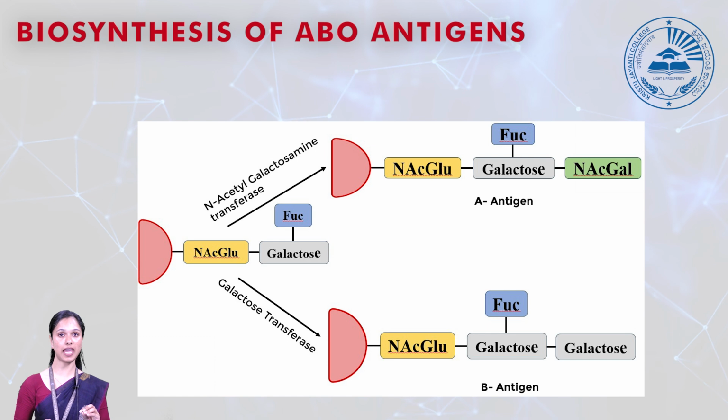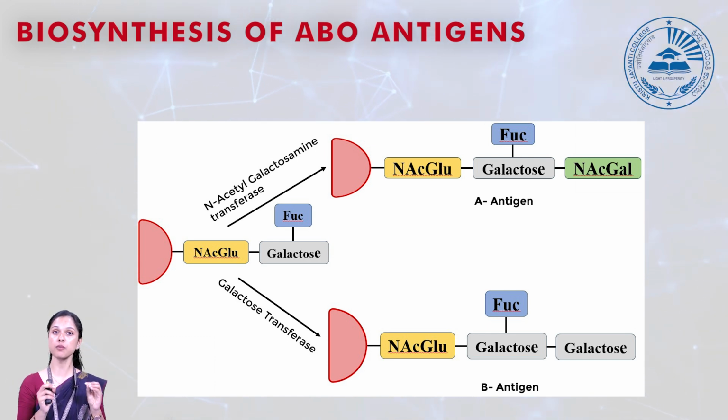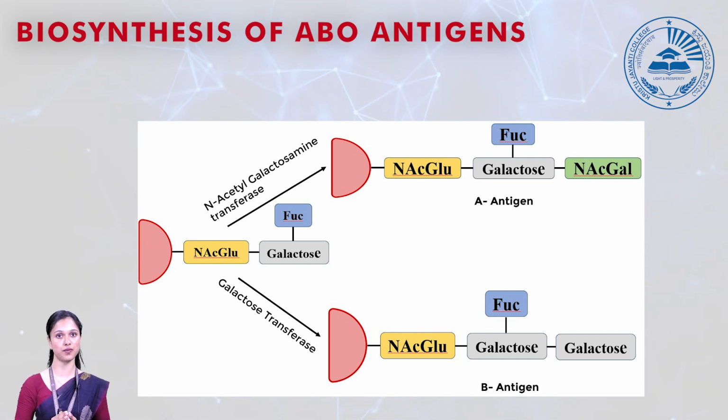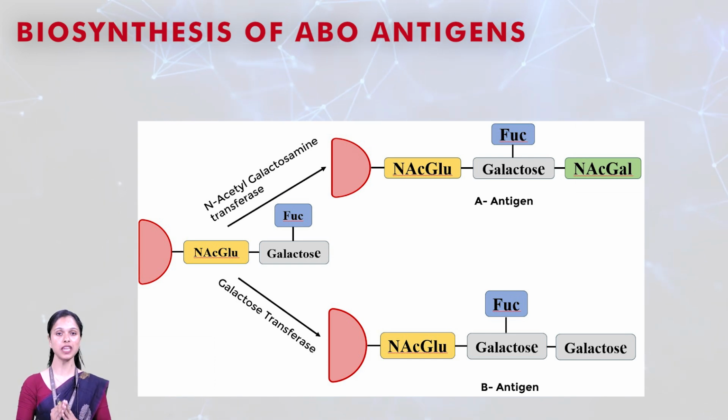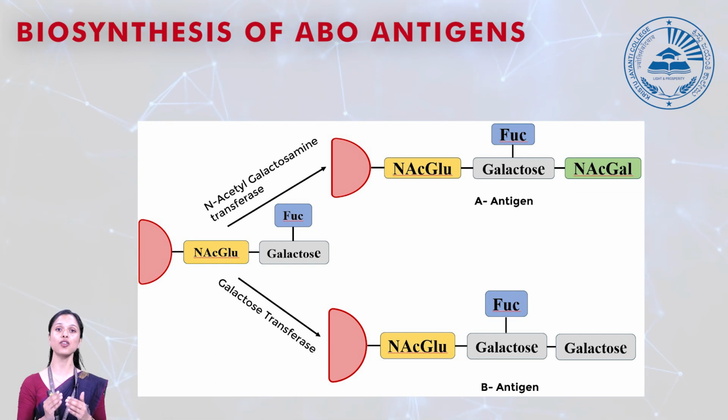Okay, so A antigen and B antigen differ based on what sugar molecule is attached to the end of the O antigen. If N-acetyl galactosamine is attached to the end of the O antigen, you're going to have A antigen in your RBC. If a galactose sugar molecule is attached to the end of the O antigen, you're going to have B antigen in your body.